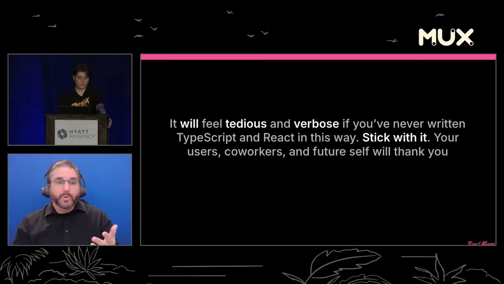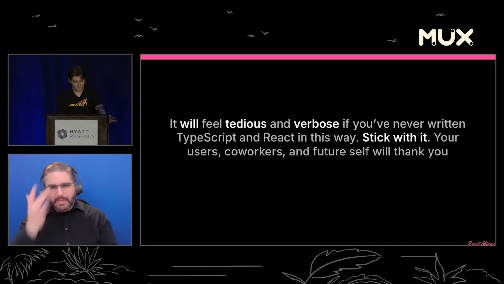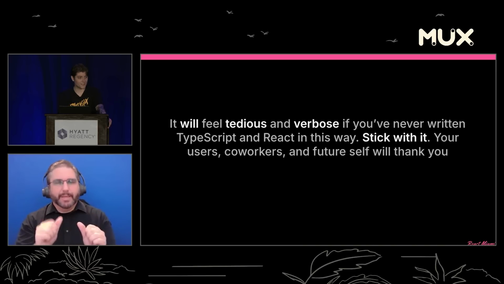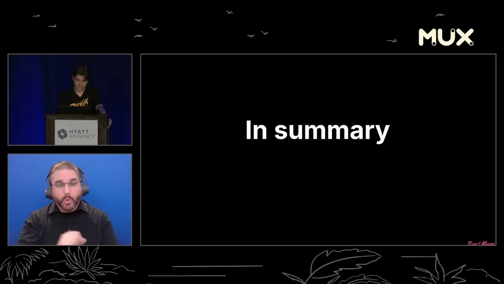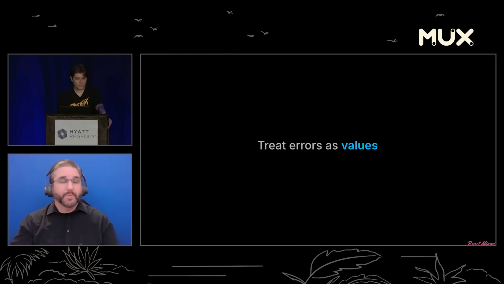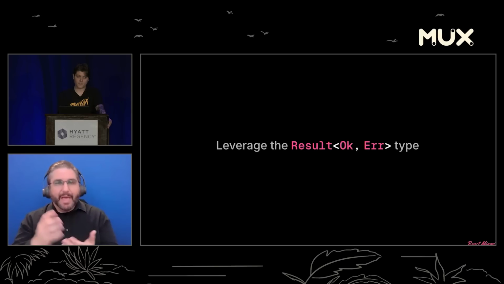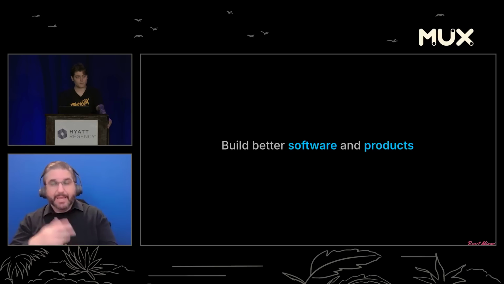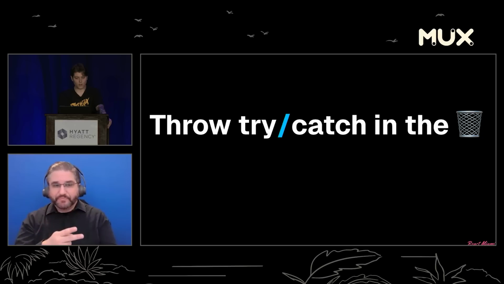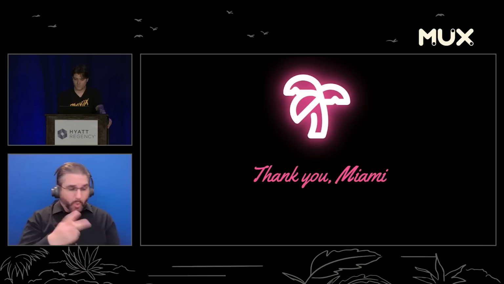So if you've never written code like this, it will feel tedious and verbose and foreign. My best advice is just stick with it. Your users, coworkers, and future self will thank you. So, in summary, treat errors as values, whether it's with a result type or simply returning errors from your functions. Embrace the unhappy path. Leverage the result type. Build better software and products. And ultimately, throw try-catch in the bin. Thank you, Miami.